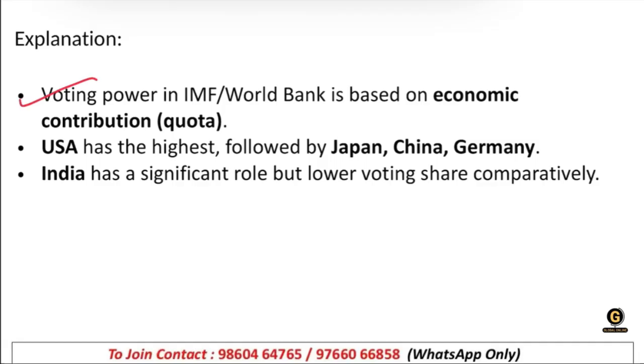See, voting power in the IMF and World Bank is based on economic contribution, like quota. USA has the highest, followed by Japan, China, and Germany. India has a significant role but a comparatively lower voting share. Okay, India has a significant role in the IMF, right? But in terms of voting power, it is lower.